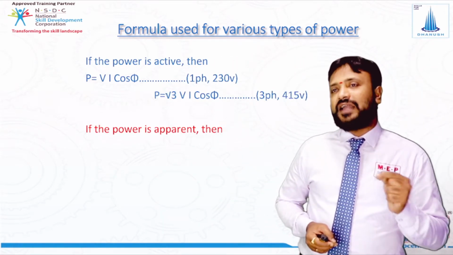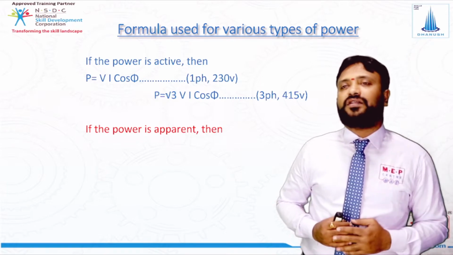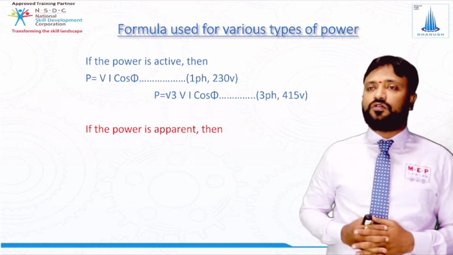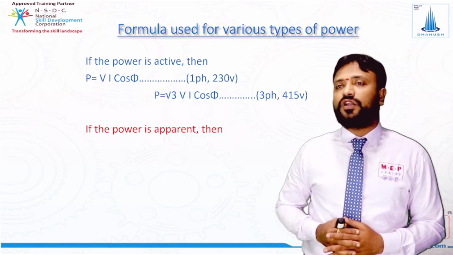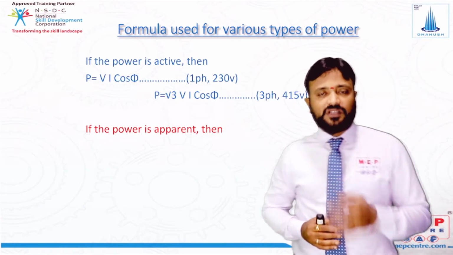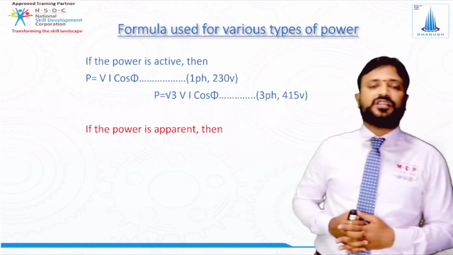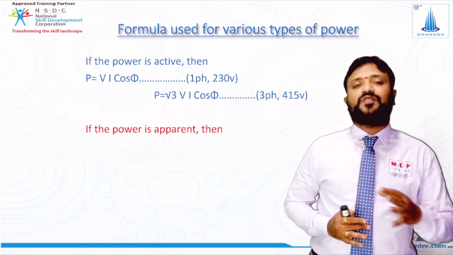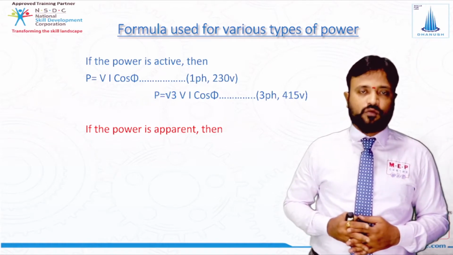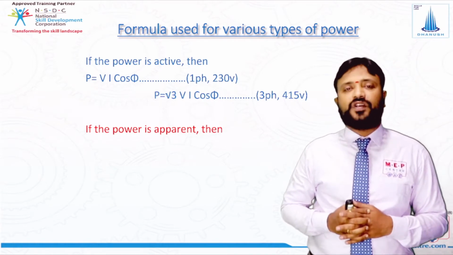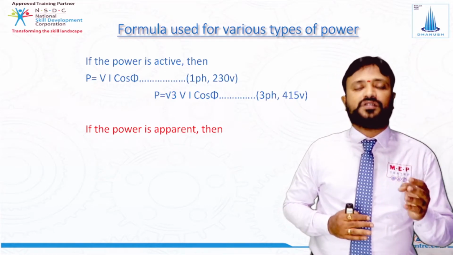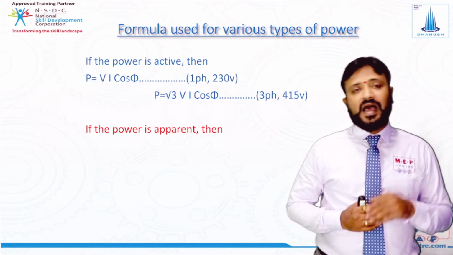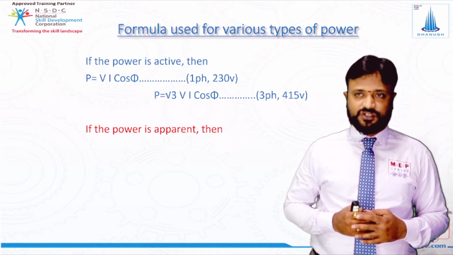If the power is active, that is in watts and kilowatts, if you want to calculate the current, then the formula here is P is equal to V I cos phi, where it is single phase, and in single phase we all know that the voltage is 230. If the power is active and it's a three phase, the formula here is P is equal to root 3 V I cos phi, where the voltage is 415 volts. So when you're going with the Indian standards, IEC, the voltage range is single phase 230 plus or minus 10% and three phase 400 plus or minus 10%.